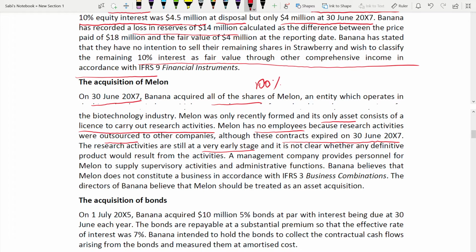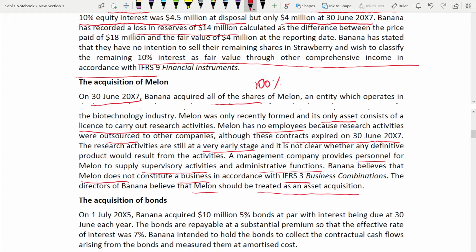Okay, a management company provides personnel for Melon to supply supervisory activity and administrative functions. So what do they do? Provide personnel to supply supervisory and administrative functions to Melon. Banana believes that Melon does not constitute a business in accordance with IFRS. So Banana believes that Melon is not a business. Okay, in accordance with which standard? IFRS 3, business combination. So the directors of Banana believe that Melon should be treated as an asset acquisition. Okay, Melon should be treated as an asset acquisition.